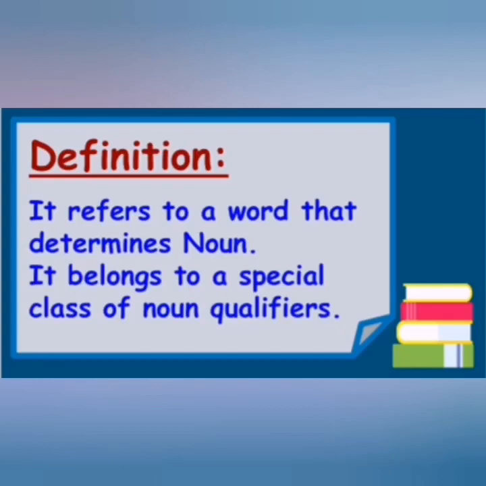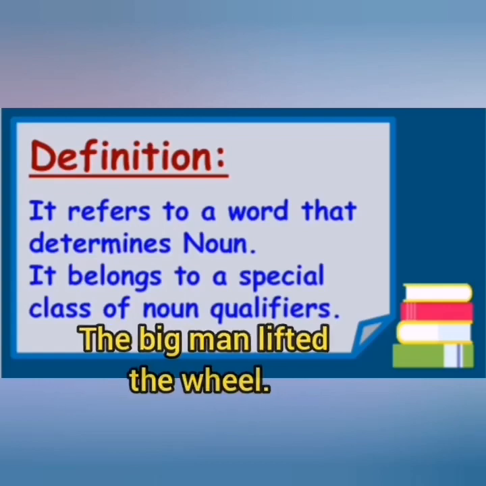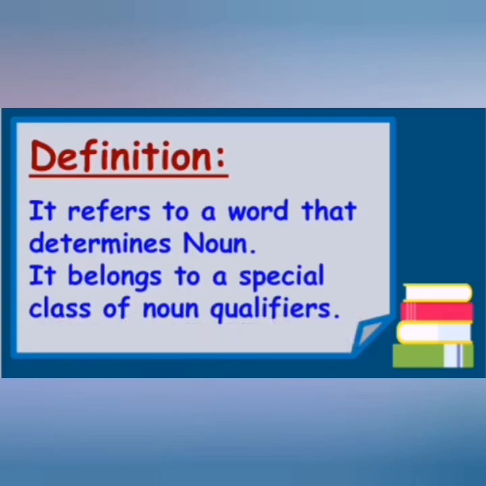Understood? Now one example I am giving you: the big man lifted the wheel. In this sentence, big, as you all know, is an adjective as it describes the noun man. But the is a determiner because it points out a definite word, a particular wheel here. So the word the is a determiner. Why? Because it is pointing out a particular wheel.